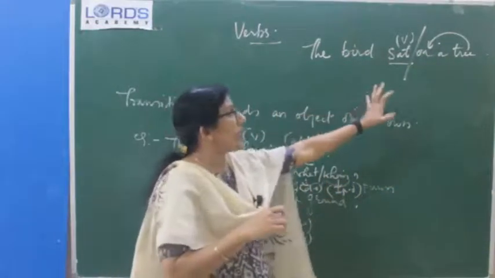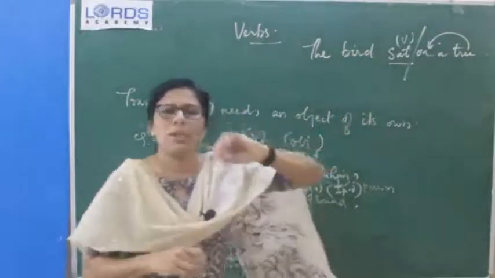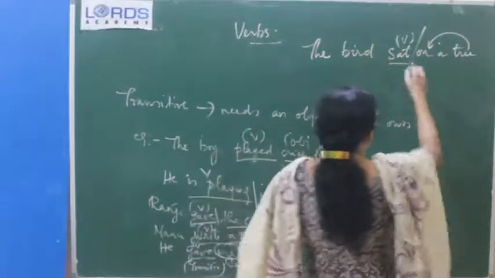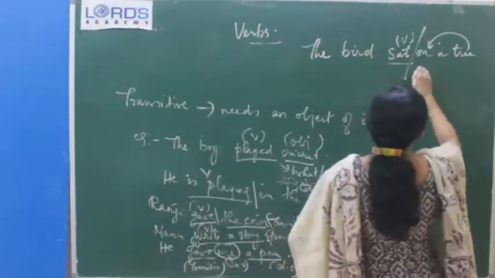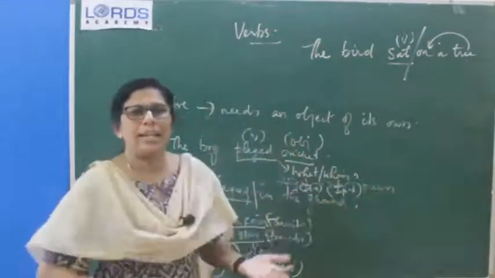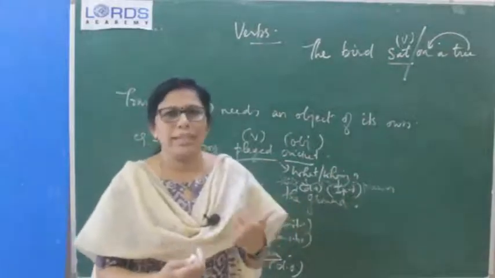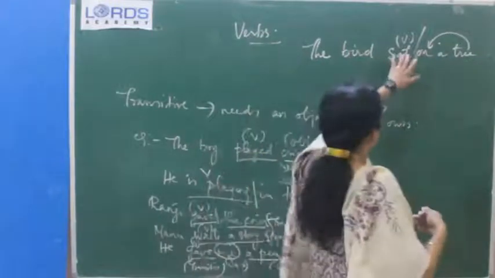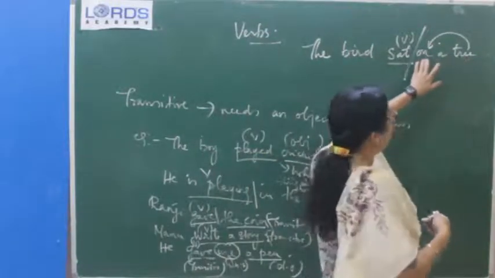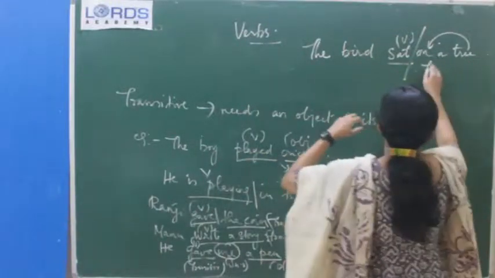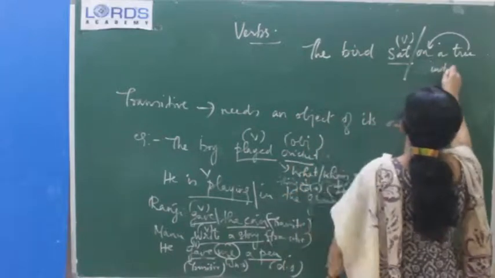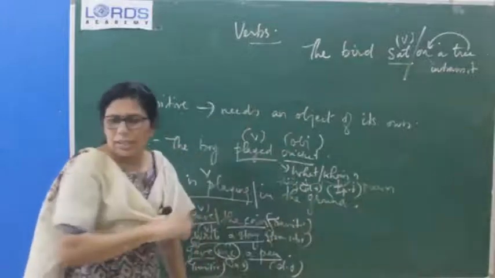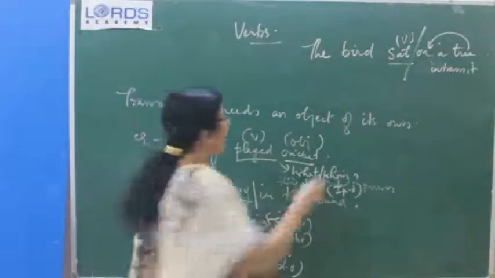So, the object should be of the verb only, then only we can call the verb a transitive verb. Okay, otherwise it will be intransitive. So, the verb needs an object of its own. So, somebody else's things, if you are telling that that box is mine, will they allow you to take it? No. So, same way, here also we can see that the verb needs an object of its own, not of the preposition. Okay. So, here it is intransitive. Understood? The verb is intransitive. Okay. And next one, he ran fast.